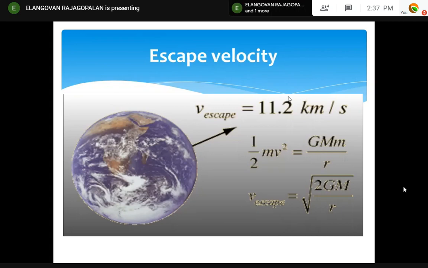Right? This is a formula. V escape is equal to root of 2GM by r, again root of 2 mu by r. This is the escape velocity formula. So it is at the surface, that means no altitude, at the radius of the Earth. This is 11.2. If we go up, it may come down to 10.8. That's why our rockets go up to 250, 300 or 400 kilometers and release a satellite. The escape velocity may be slightly less, 10.8. Okay. So don't get confused. V escape at the surface is 11.2. If we go slightly up, we will save some velocity.